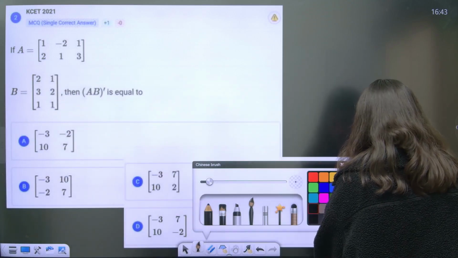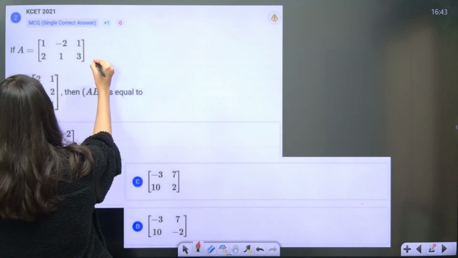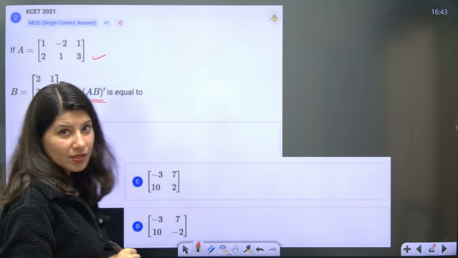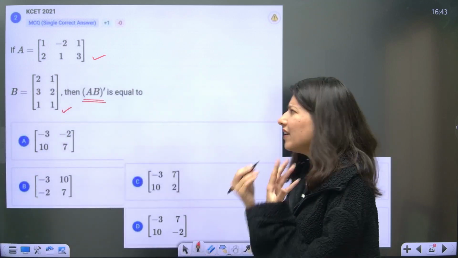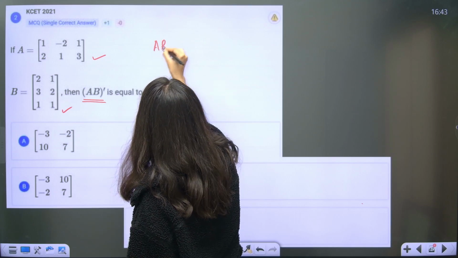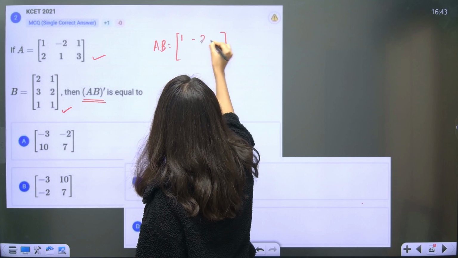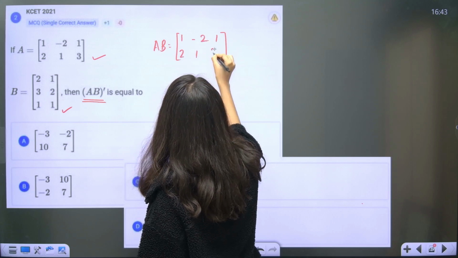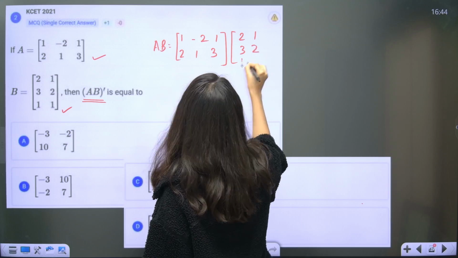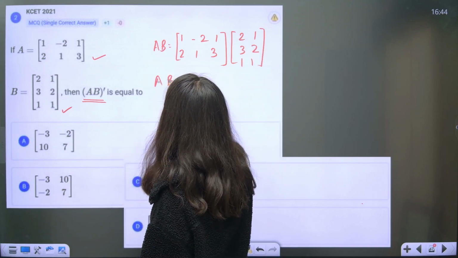So this question is saying, A matrix is given and B matrix is given. We need to figure out AB whole transpose. Now there are two ways to go about it. Very basic way is calculate A into B. So you want to calculate A into B just like this. 1 minus 2, 1, 2, 1, 3 and 2, 1, 3, 2, 1, 1. Just calculate. No use of property, nothing. Just calculate AB, then take transpose now.